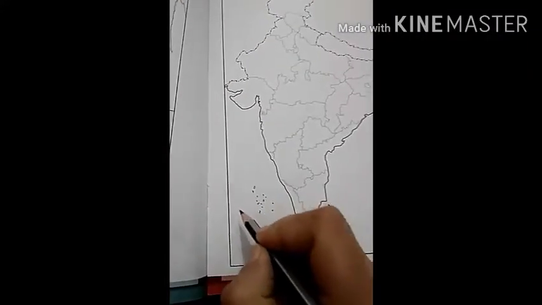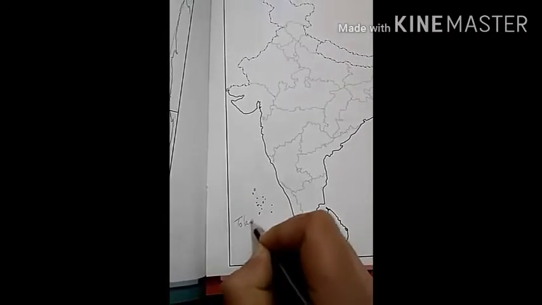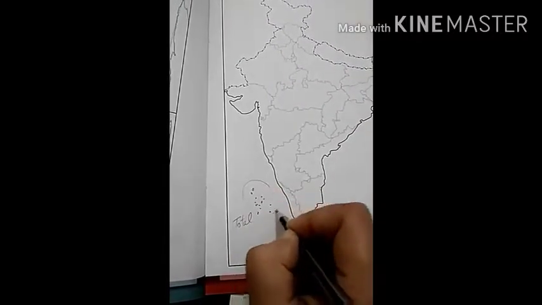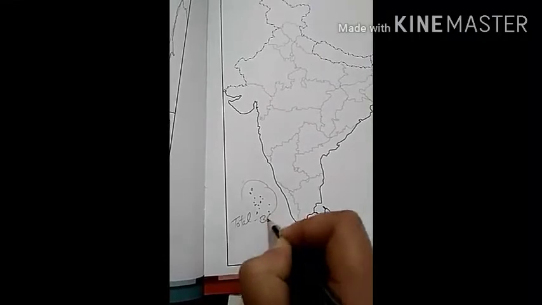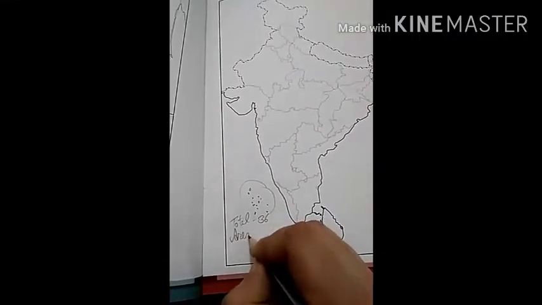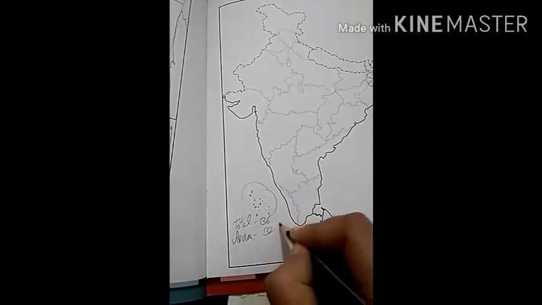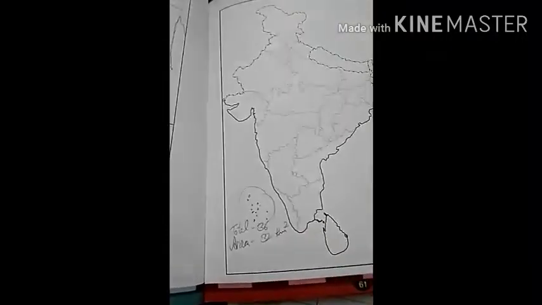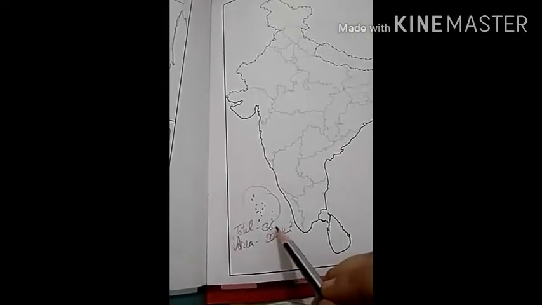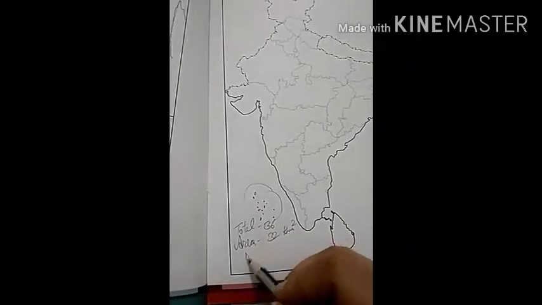How many total islands are there? Total islands in the Lakshadweep group are 36. How much area is covered by them? 32 square kilometer. And out of these 36, only 10 are inhabited.